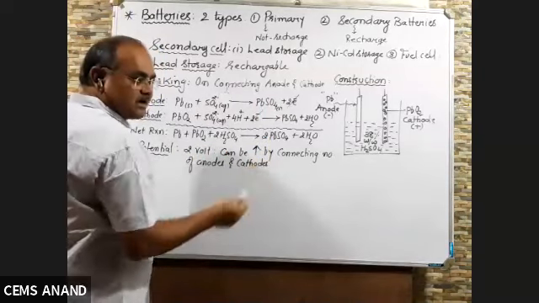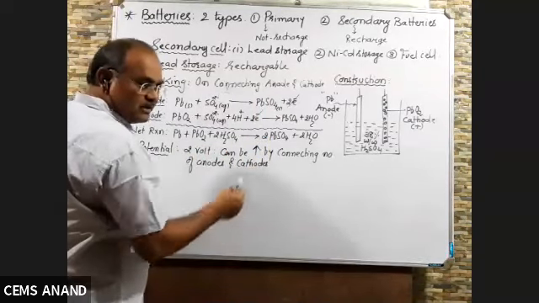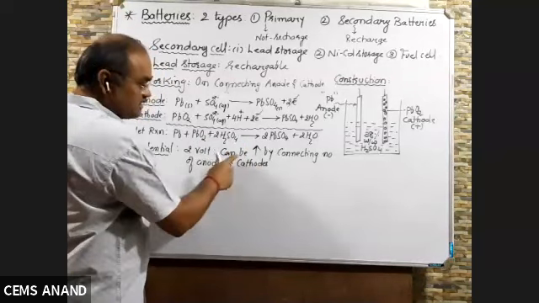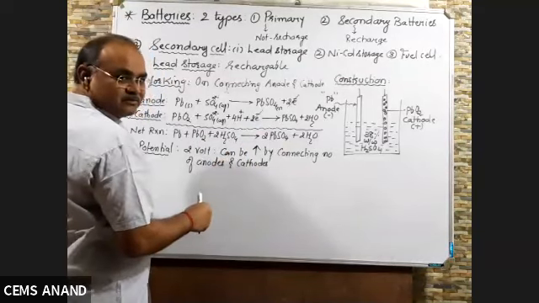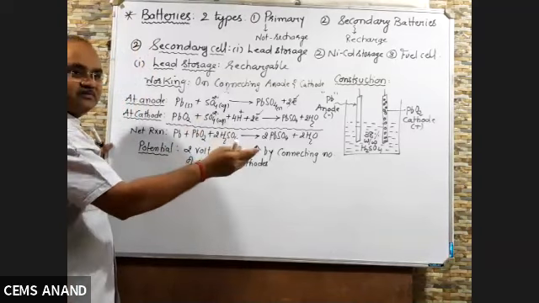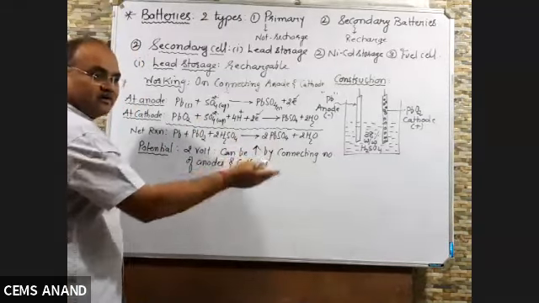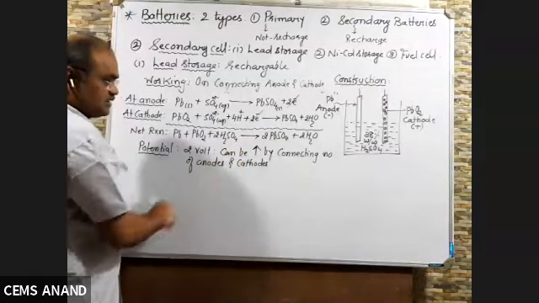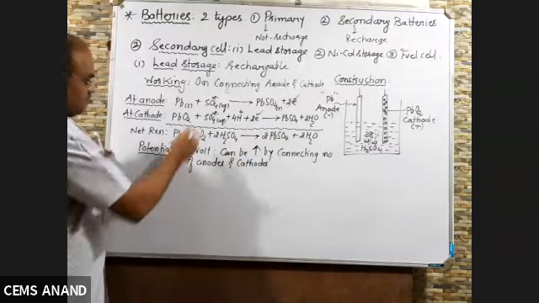Suppose in your car you want a battery of 12 volt, then you have to take a battery which contains 6 anode and 6 cathode. So it will generate 12 volts. If you want to increase from 12 to 14, you have to connect 7. It is understood, right? And where it is used?